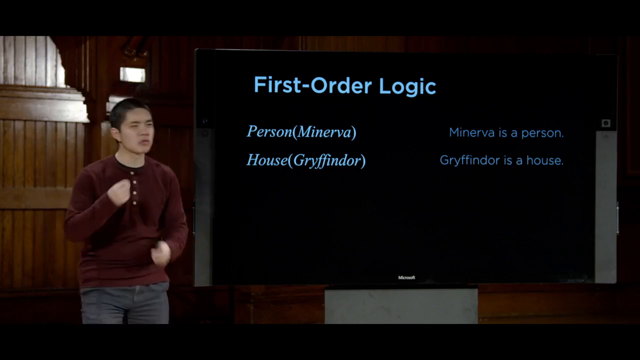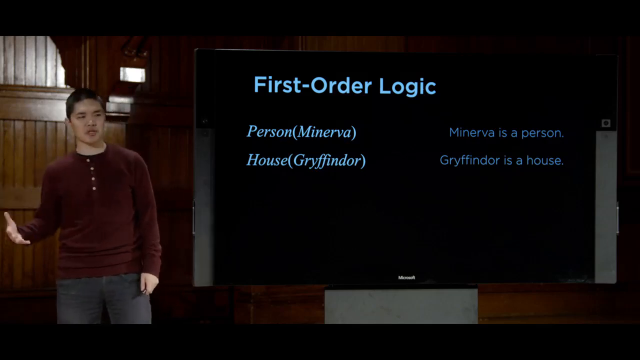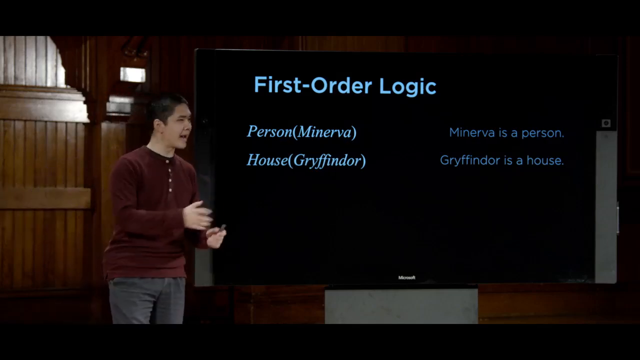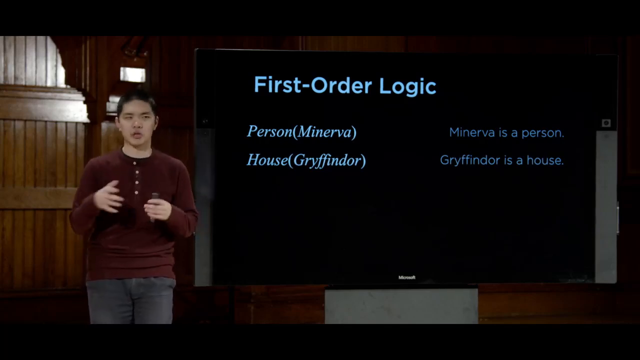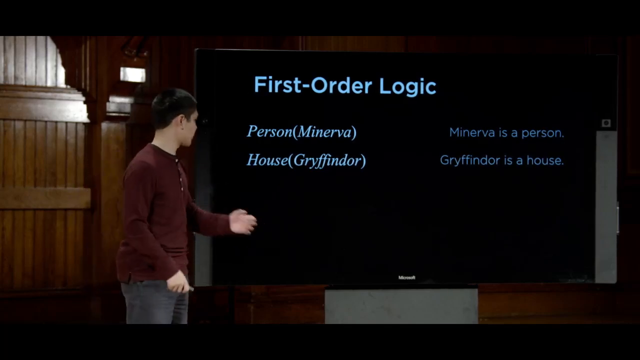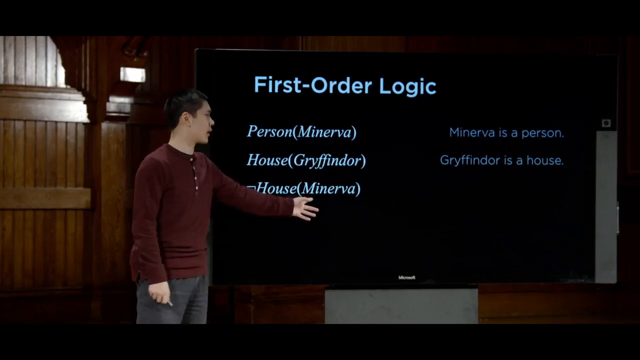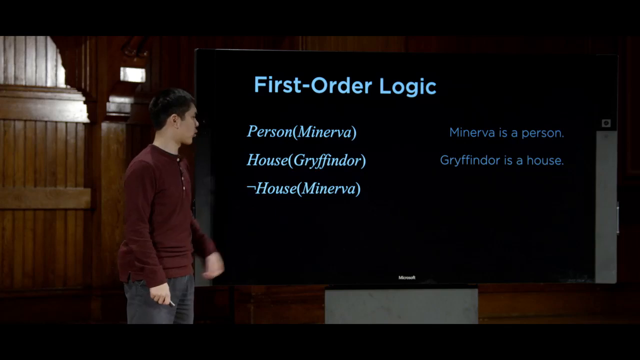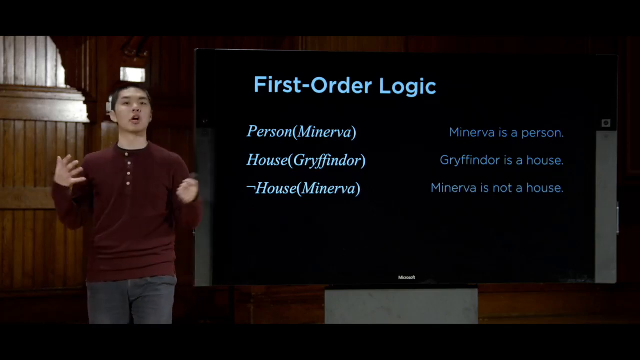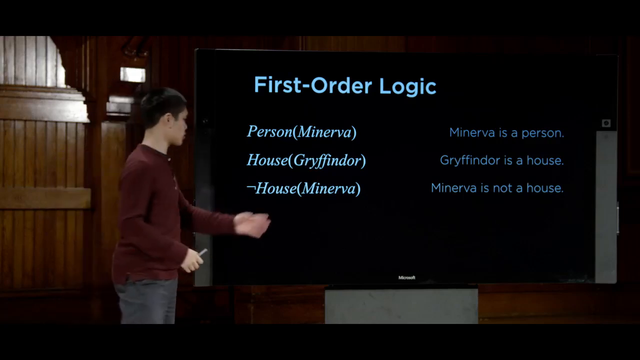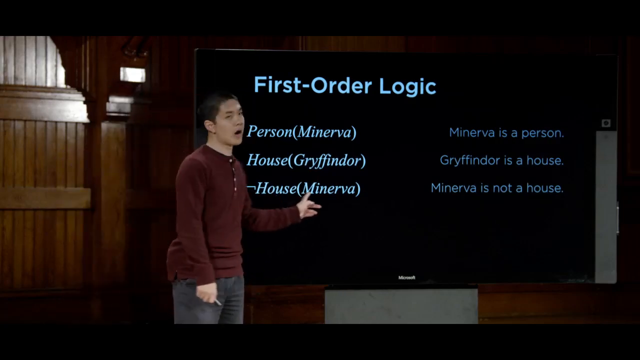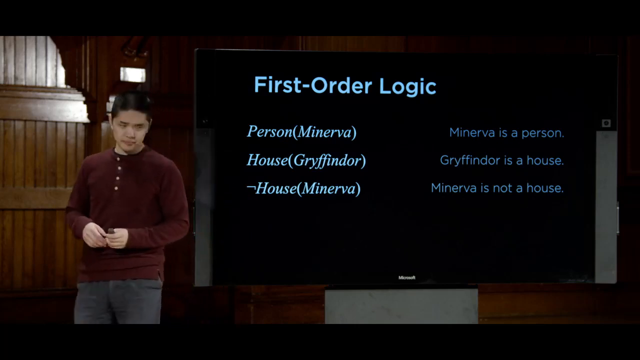And all of the same logical connectives that we saw in propositional logic are going to work here too. So and, or, implication, biconditional, not. In fact, I can use not to say something like not House Minerva. And this sentence in first order logic means something like Minerva is not a house. It is not true that the house property applies to Minerva.